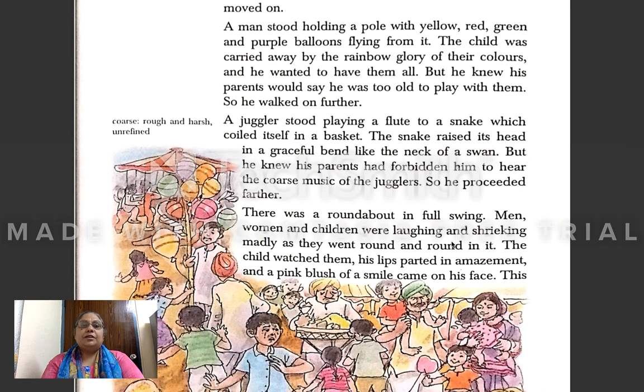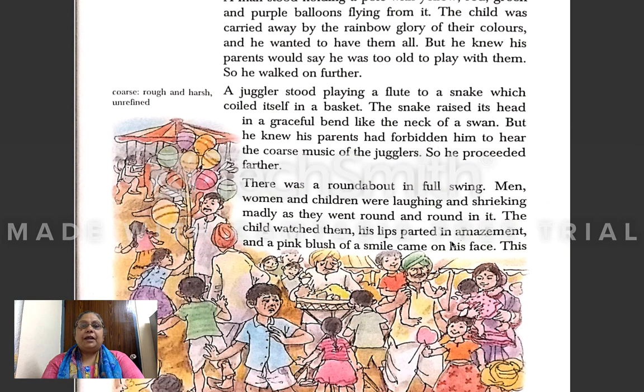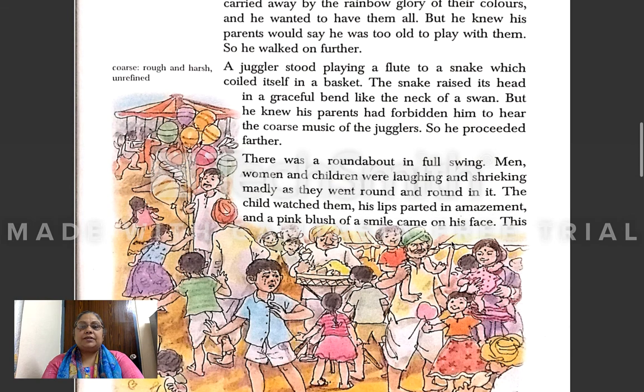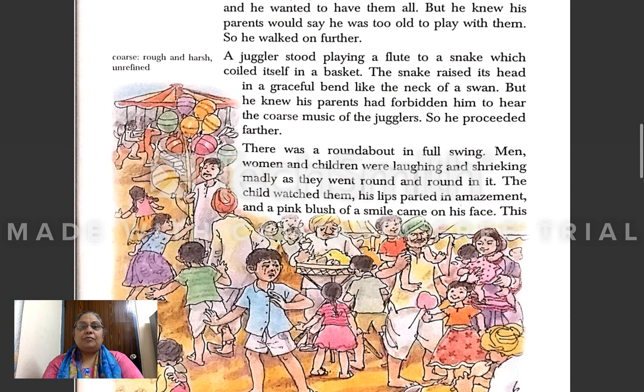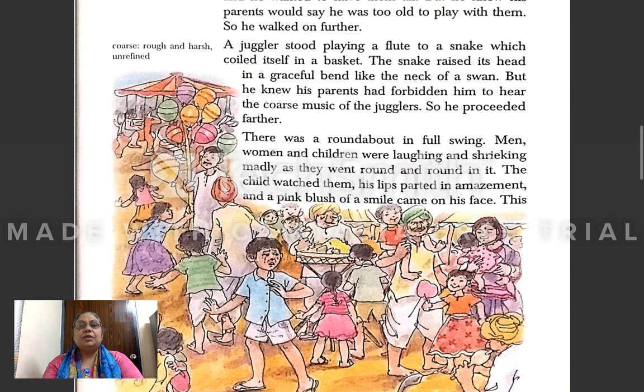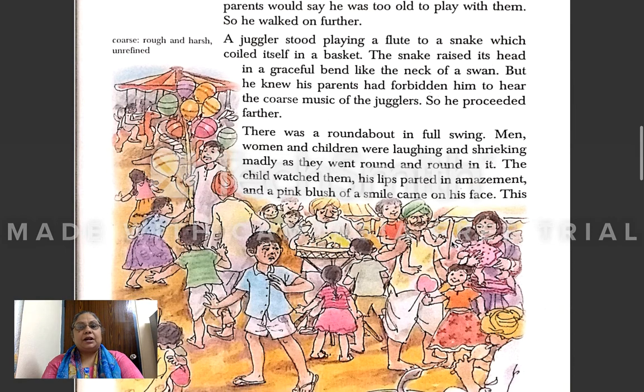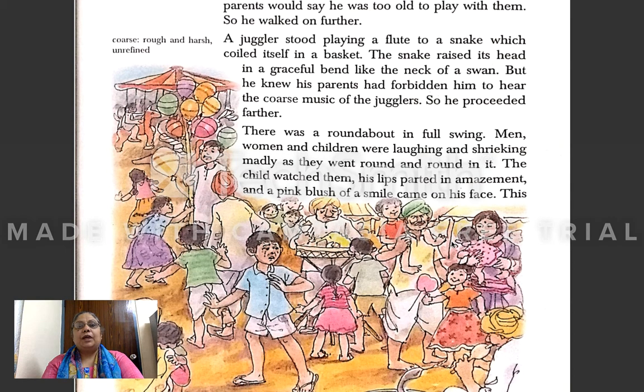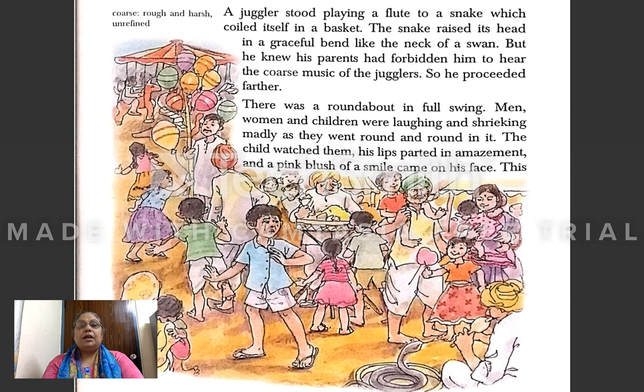After that, he saw a juggler who was playing a flute to a snake, and the snake was sitting in a basket. He wanted to stand there and listen to the music played by the juggler, but his parents did not allow him to listen to that flute music also. So he moved on further.